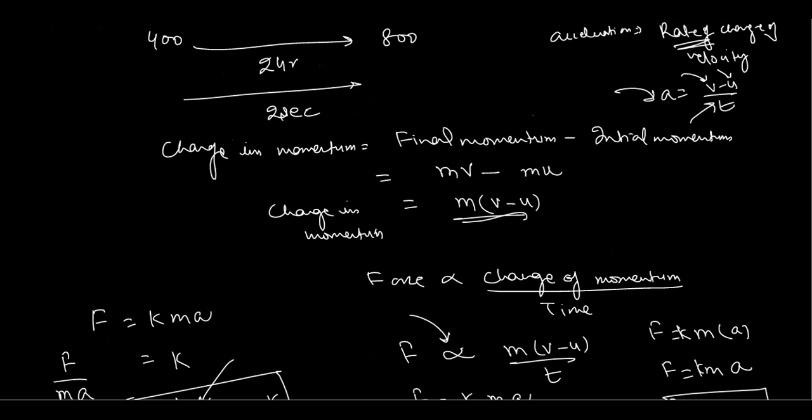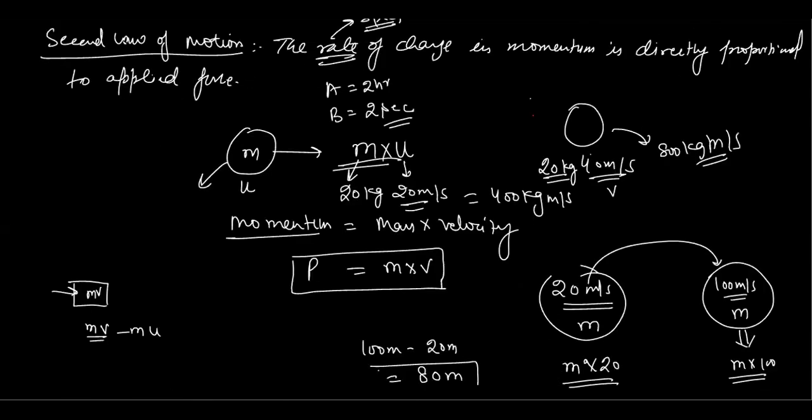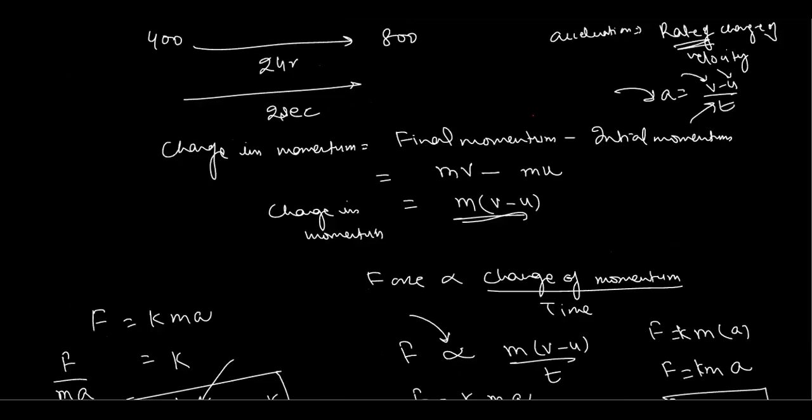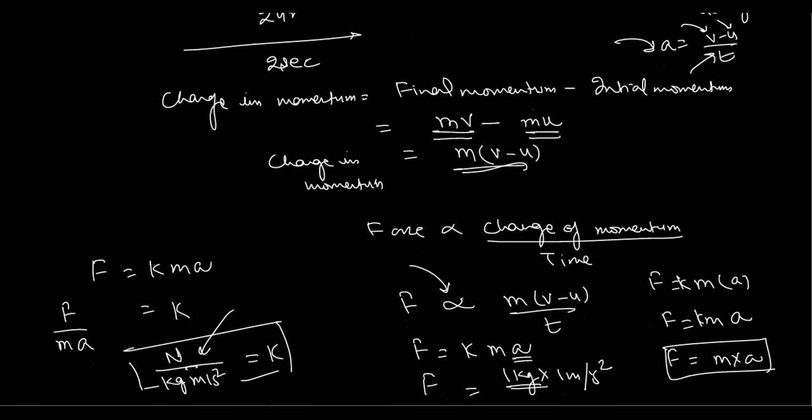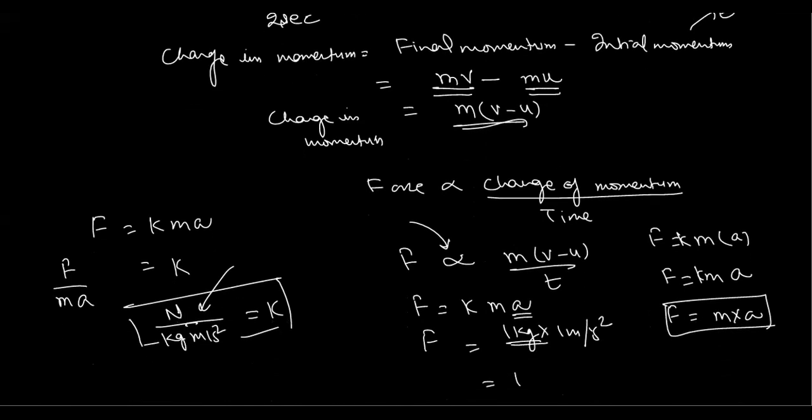We were talking about this: p is equal to mv is the momentum, and the change in momentum is the final momentum minus the initial momentum. The final momentum is mass into final velocity, and this is mass into initial velocity, so it will be m bracket v minus u. Then force is equal to change in momentum upon time. So we can put in these values and solve this. These are simple questions, so let's solve.